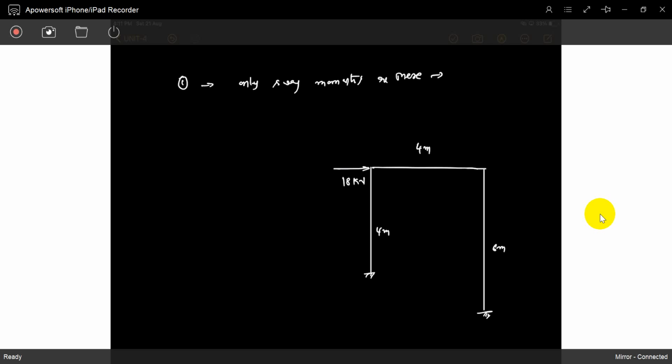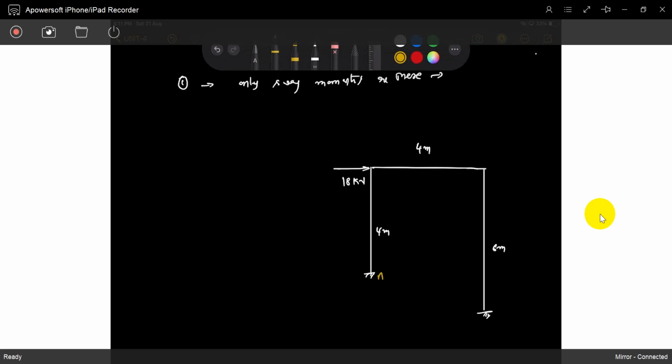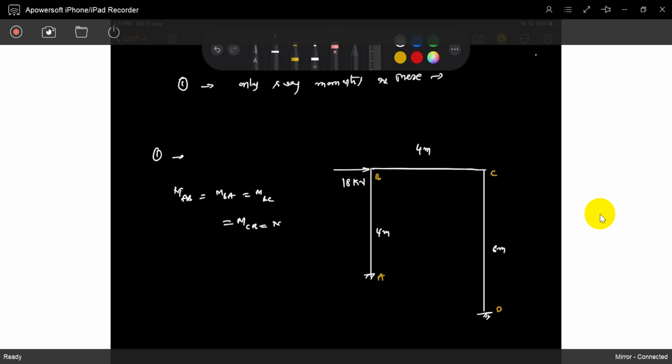Okay, nothing else is there. Just we'll see how sway moments are calculated. Take A, B, C, D. See how we will consider the problem. We already know the fixed end moments: MAB, MBA, MBC, MCB, MCD, MDC are all equal to 0. Fixed end moments are 0.